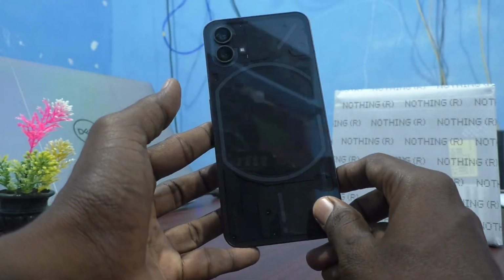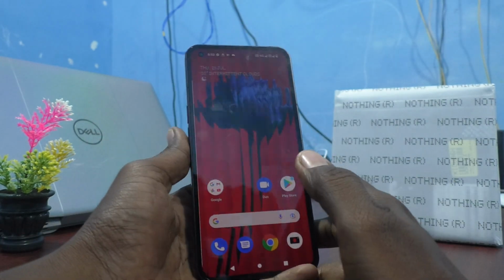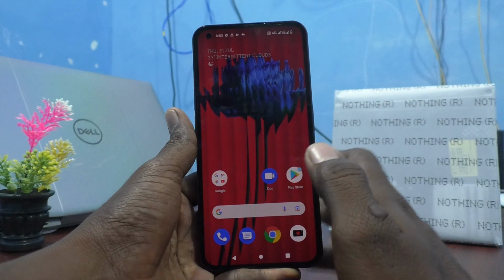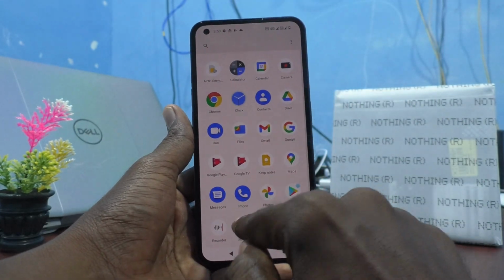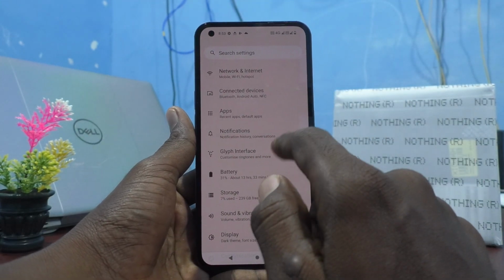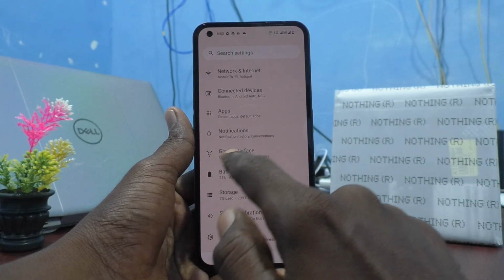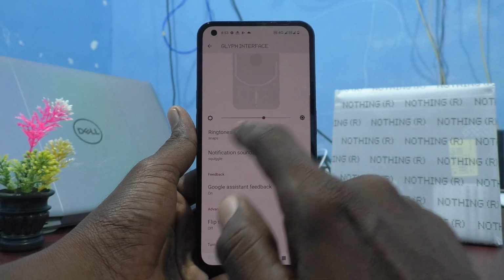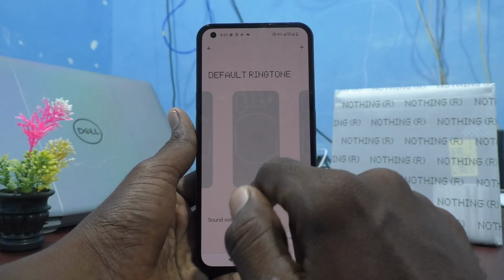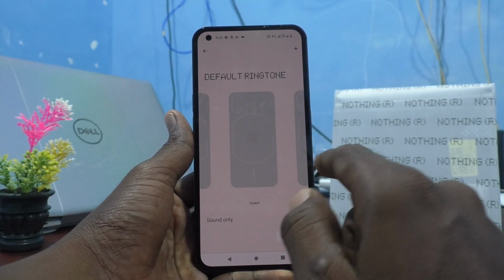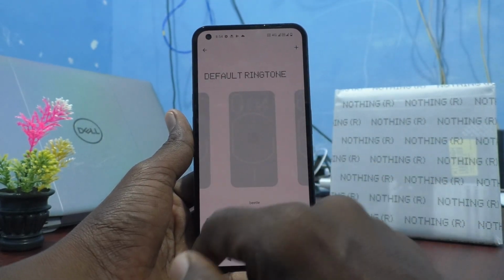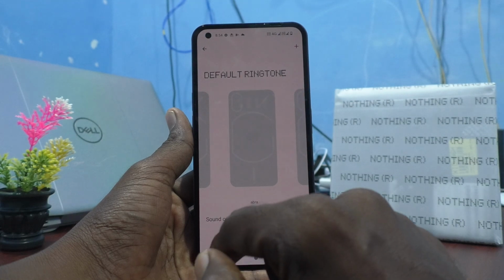Here is Nothing Phone (1) smartphone. In this video, I will show the live demo of the Abra ringtone. First, I go to Settings and here select Glyph Interface and click on Ringtones and click on Default ringtone, and here you can see the desired ringtone. So I would like to select Abra and I will show it.